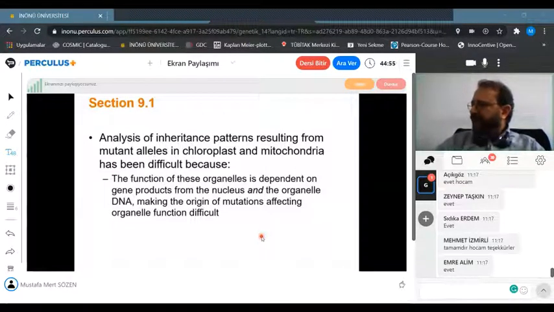Even though the mitochondria carries its own DNA, its own genome, the mitochondrial genome doesn't include all the genes necessary for mitochondrial functions. So in mitochondria, there are a lot of proteins, and only a few of them are encoded in mitochondrial DNA. Most of them are encoded in nuclear genes, and their products are imported to the mitochondria after they are synthesized in the cytoplasm.